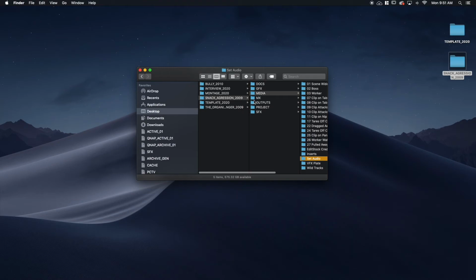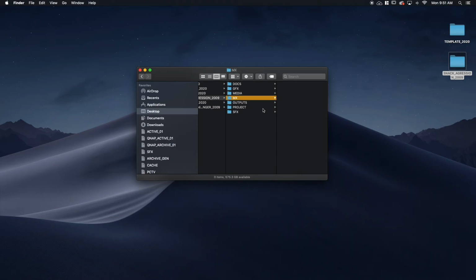So moving on from media, there's no music, and you will need to use music in this piece. I highly recommend you do that when the clip attacks, that you have some kind of dramatic music that underpins what's happening. It makes the whole scene a lot more believable and a lot funnier. So hit up the free resources area, find some dramatic music to help your project. Outputs, obviously there's nothing there. Sound effects, plenty of sound effects for you to use here.